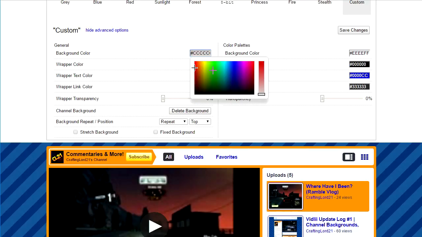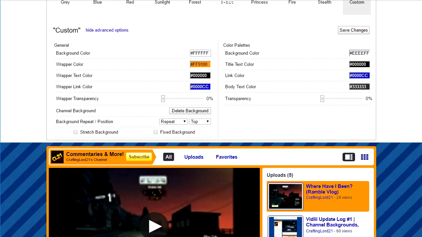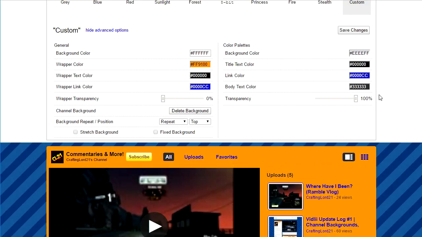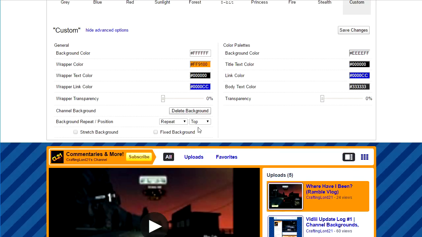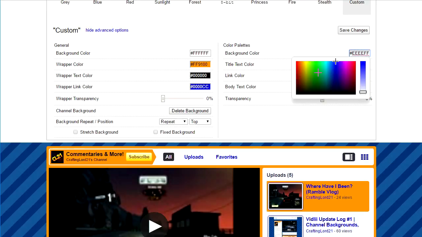It's not really going to affect too much since I don't actually have the regular channel background showing. I actually do have an image over it, so it's not going to show, but you can do that if you want. Of course, you can increase or decrease the wrapper transparency, and the transparency of the entire layout in general. Pretty standard stuff. You can repeat the background and select where you want to repeat it, and then of course the background color for all the text and stuff.